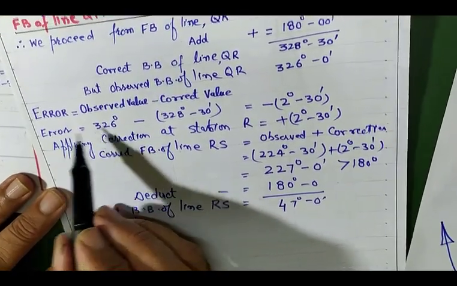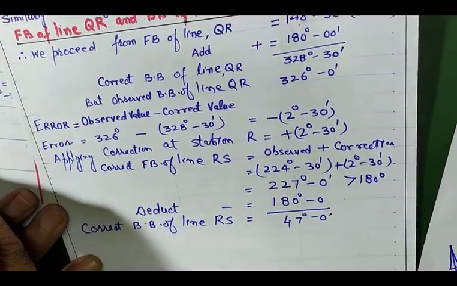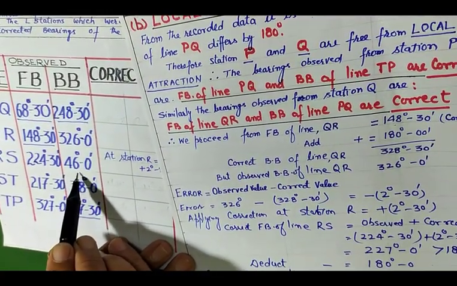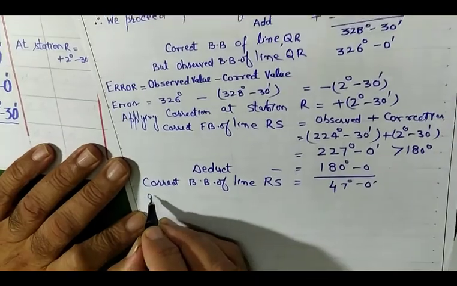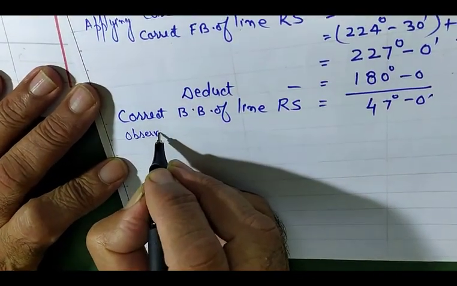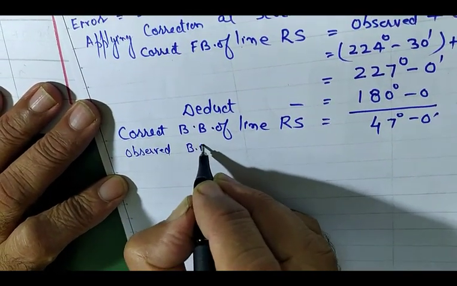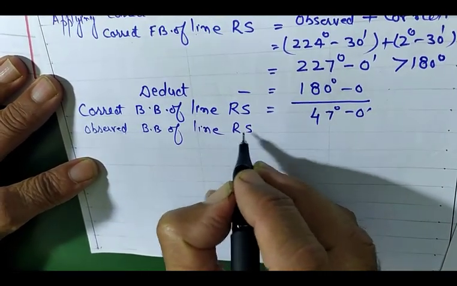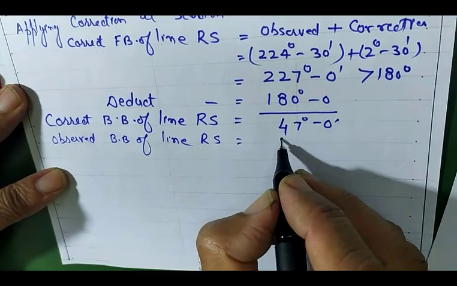Similarly, what is the observed value? We are observed value at station. So our observed back bearing of line RS is 46 degree. You can write down again, observed back bearing of line RS is equal to 46 degree. Okay.